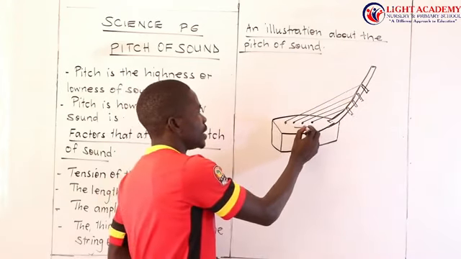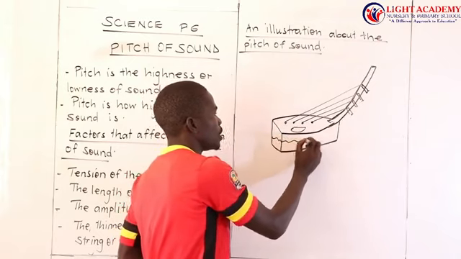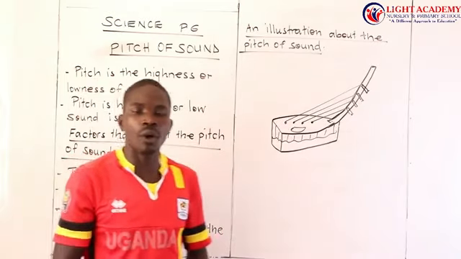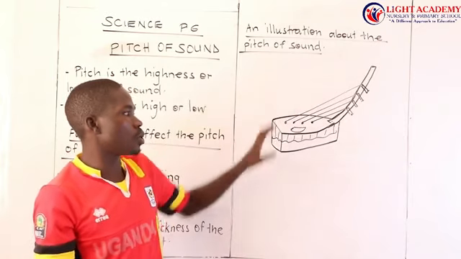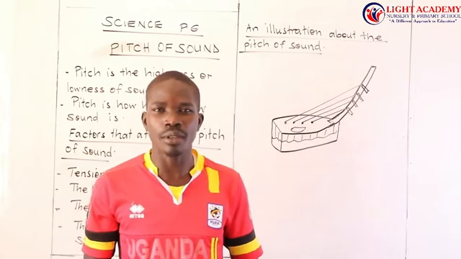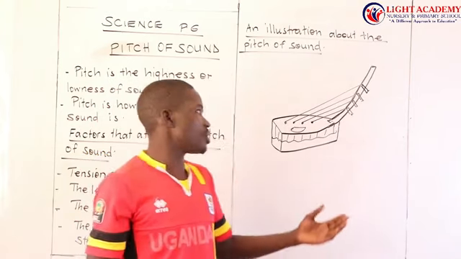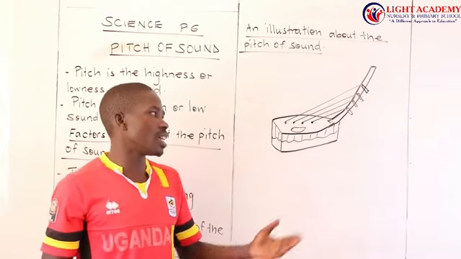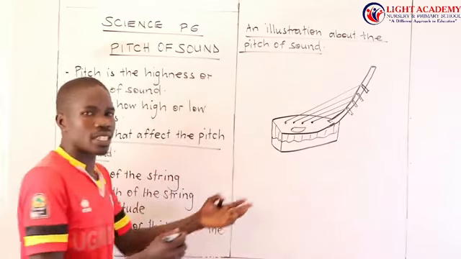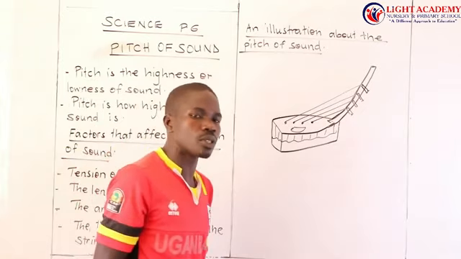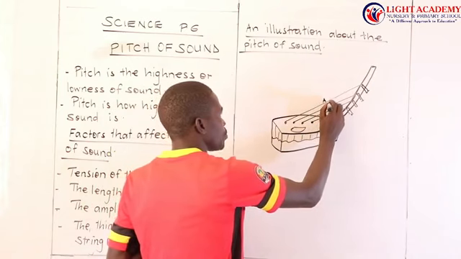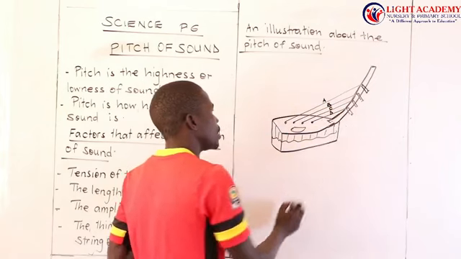So when you look at this, it is a musical instrument, and we call it a bow harp. A bow harp is a musical instrument. It belongs to another group of musical instruments which we call the string musical instruments. And they might ask you, name the musical instrument. So the musical instrument here is a bow harp, under the family of string musical instruments. But we find that this is string A, string B, string C, and string D.